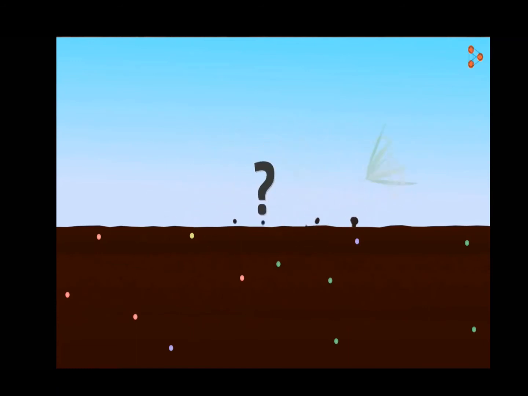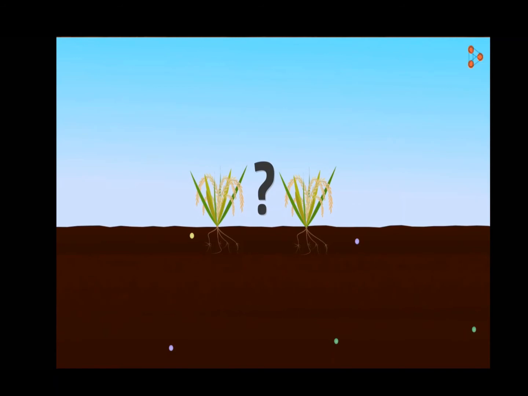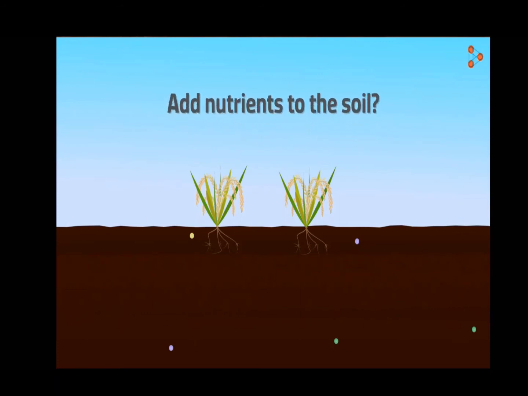Now, can we grow another crop here? Will the next crop have enough nutrients? Of course not. The soil is now devoid of all nutrients. We need to add some to the soil in order to grow another crop. Wait, how do we add nutrients to the soil? The farmer can help us with this question.